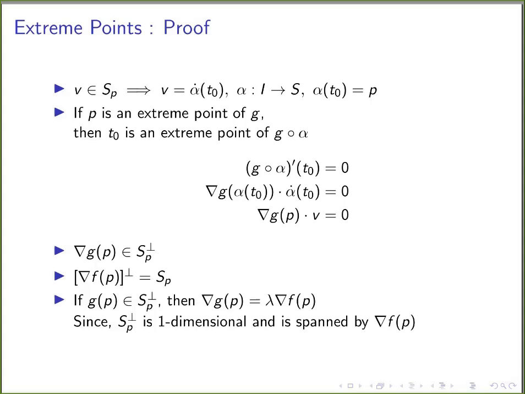The set of all vectors perpendicular to S_P is going to be a one-dimensional space, and the gradient of f at P is a vector in this space, and therefore we can span this space using the gradient of f at P. So S_P perp is a one-dimensional space spanned by the gradient of f at P. Therefore, any vector in that space is a scalar multiple of the gradient of f at P. Since the gradient of g at P belongs to this space, the gradient of g at P is a scalar multiple of the gradient of f at P. So this is the proof of the theorem.